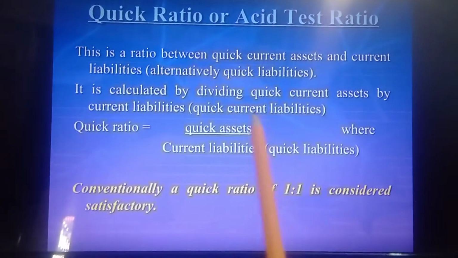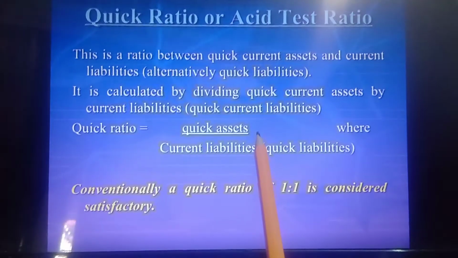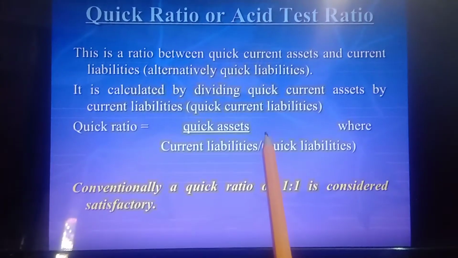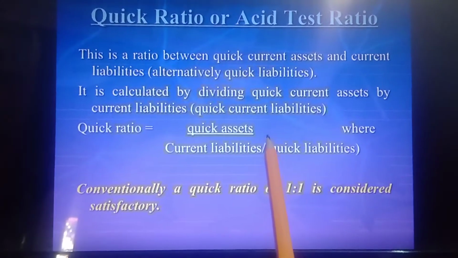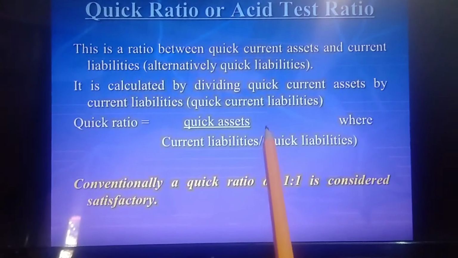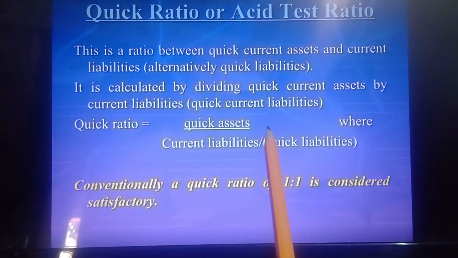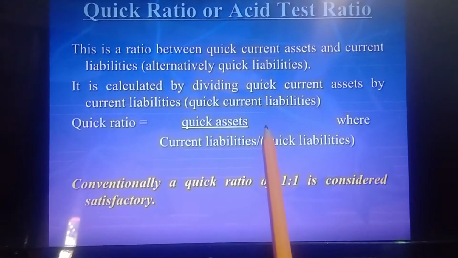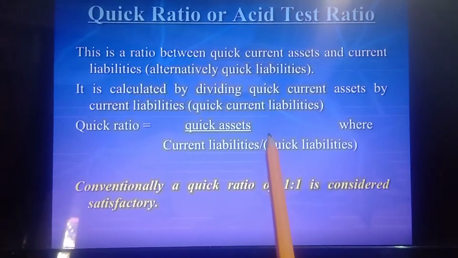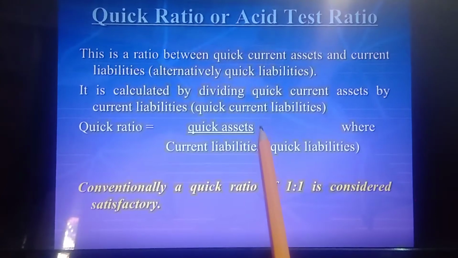The quick assets include cash, debtors excluding bad debts, and securities which can be realized without difficulty. Stock is not included in quick assets. Similarly, prepaid expenses are also excluded as they cannot be converted into cash. So you have to exclude stock and prepaid expenses while calculating the liquid assets.